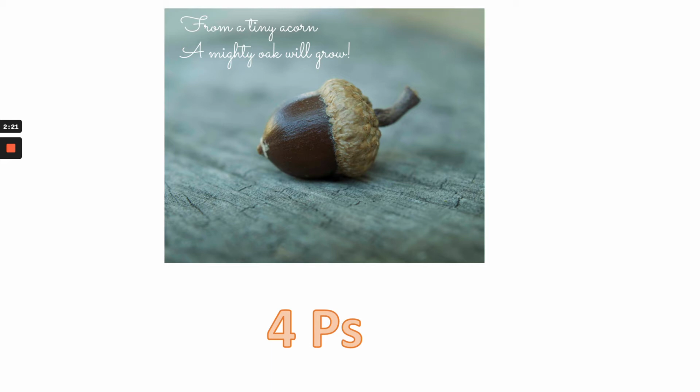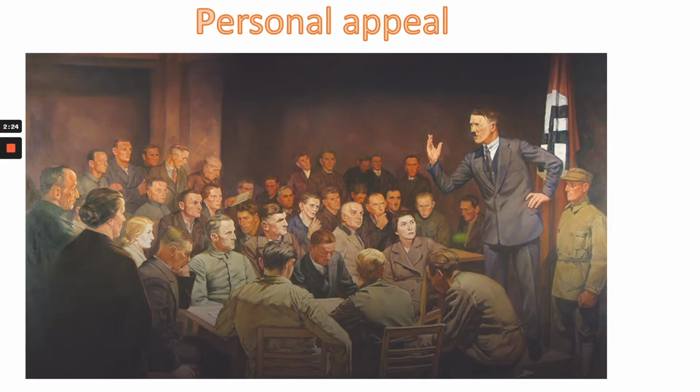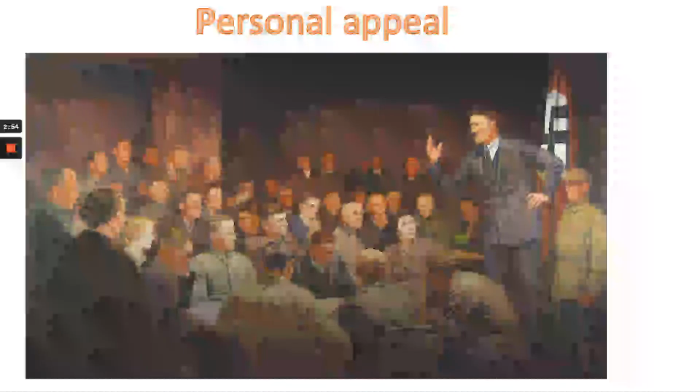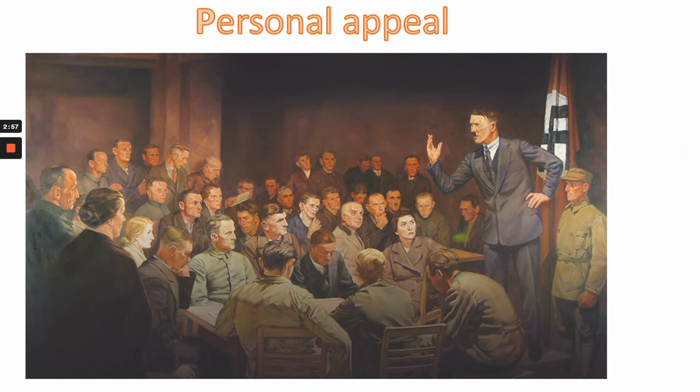And let's look. Well, the first reason this party was able to grow was because of Hitler. Hitler joined the party in 1919 when it was still called the DAP, the German Workers' Party, and he was instrumental. So he was important in helping the party to grow because he had a magnetic personality which attracted people to him. He spoke in thousands of beer halls up and down the country, particularly in the south of Germany, and because of his magnetic personality, more and more people were attracted to the party.